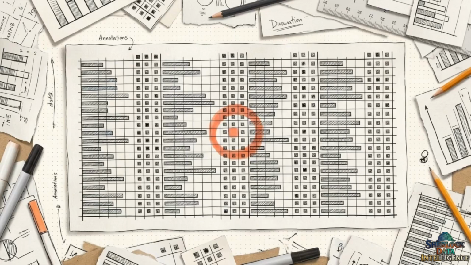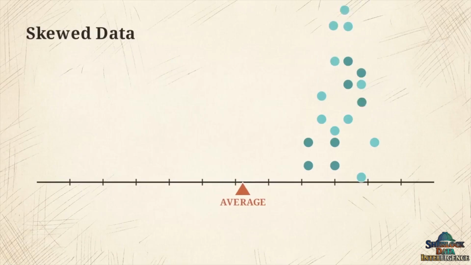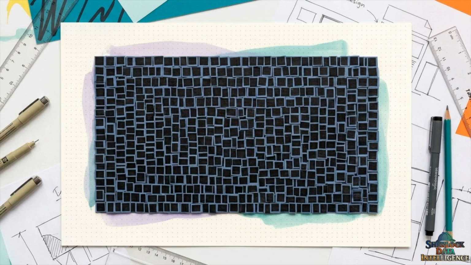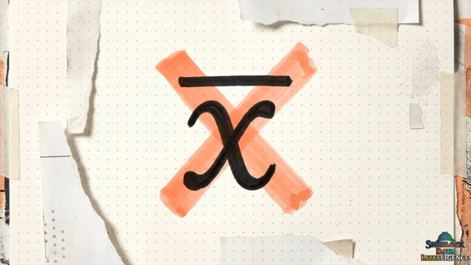When we face a massive spreadsheet of these numbers, our instinct is usually to ask for the average. We want a single, clean number to tell us what a typical row looks like. But if those numbers are stacked heavily to one side, that standard average will lie to you about what is actually normal. Trusting that a dataset is neatly balanced without checking its physical shape first is the fastest way to misread reality. Because of that risk, data scientists rarely ask for the average right away.